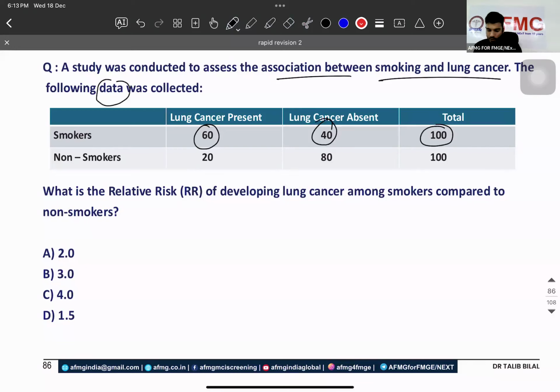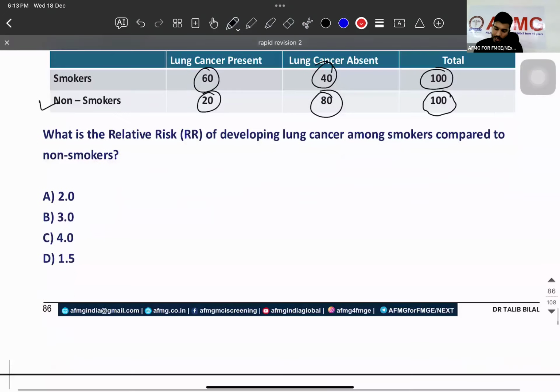Is that clear? Then you have non-smokers. Smokers मतलब exposed. Non-smokers मतलब, है ना? 100 people are there. 80 have absence and 20 present. Okay, 20 people have lung cancer, but they are not exposed to smoking, and 60 people have cancer, they are exposed to the smoking.